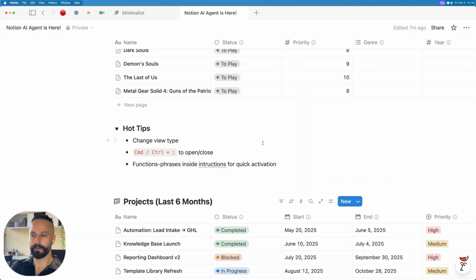Let's minimize him. Also, this is a secret shortcut that I found out just yesterday. Command, or Control if you're in Windows, plus colon. And that actually just opens him and closes him. So if you're a keyboard shortcut geek like me, then go ahead and use that. Functions inside the instructions for quick activation, we've already gone through that. If you don't want to have to necessarily type out a whole sentence of instructions every time, just create sort of functions in your instructions, type a phrase, go off and get on with your day.